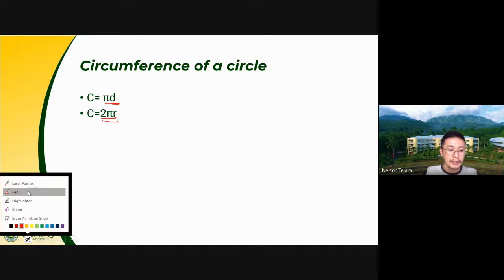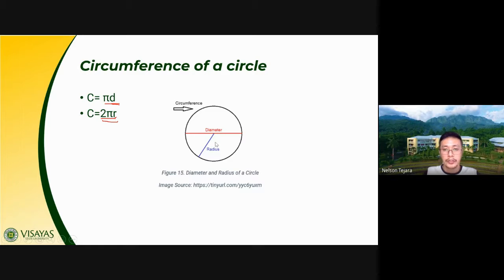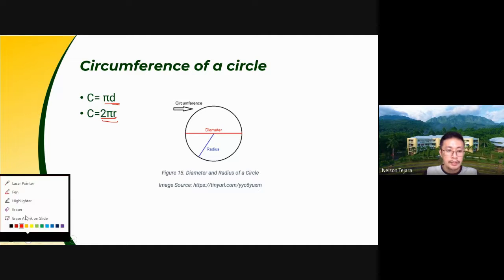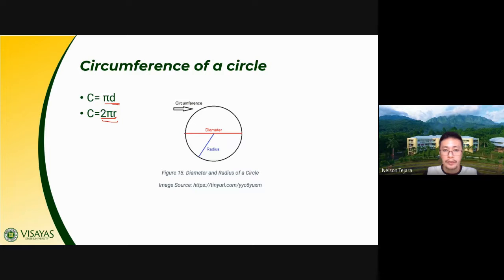Okay? So for example, this is your diameter. This is the diameter of your circle. And then half of the diameter, class, is the radius. And that is why we multiply the radius by 2 to get the diameter. Again, class, half of the diameter is what we call your radius.